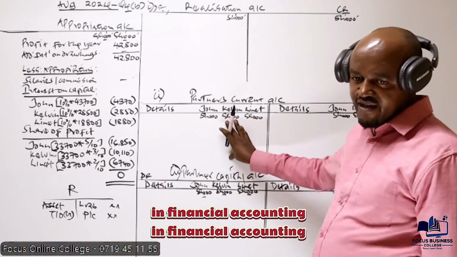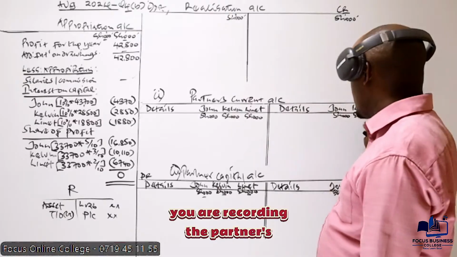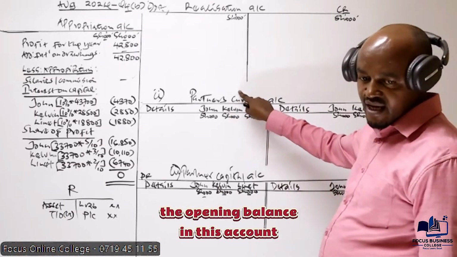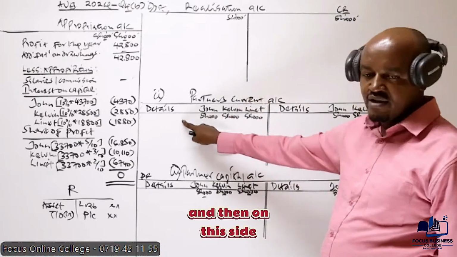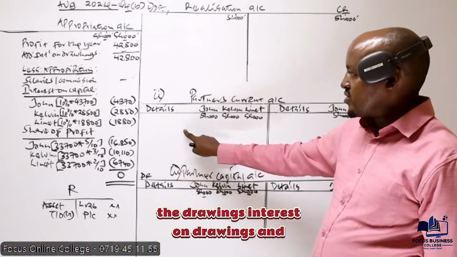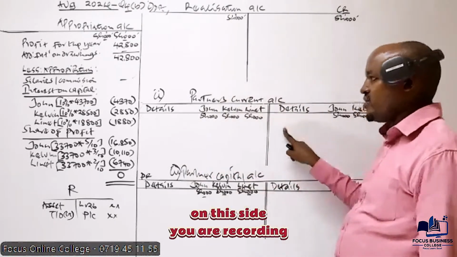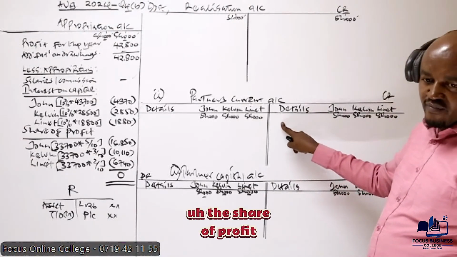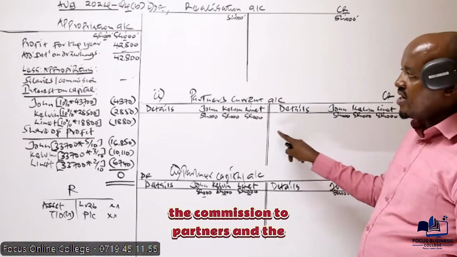Then, if it is now the partner's current account, you need to recall whatever you are recording here in financial accounting. When you're preparing this account, you are recording the partners' opening balance in this account, and then on this side, you are recording 3 items: the drawings, interest on drawings, and share of loss. On this side, you are recording the share of profit, the salary to partners, the commission to partners, and the share of profit.